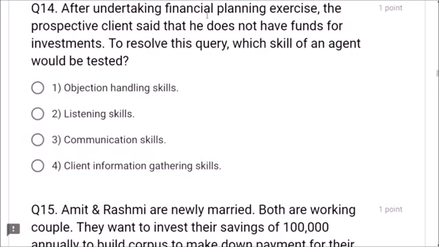Next, question number 14. After undertaking a financial planning exercise, the prospective client said that he does not have funds for investments. To resolve this query, which skill of an agent would be tested? Objection handling skills. Objection handling skills is the correct option, friends. Listening skills, communication skills, client information gathering skills, no. Objection handling skills will be tested.